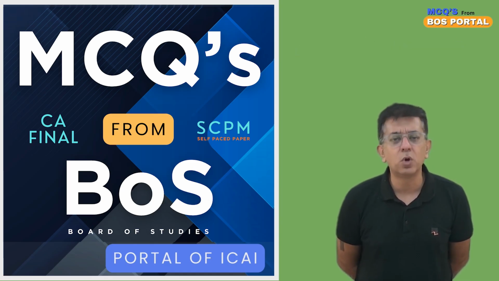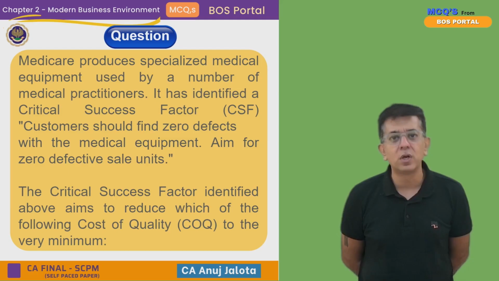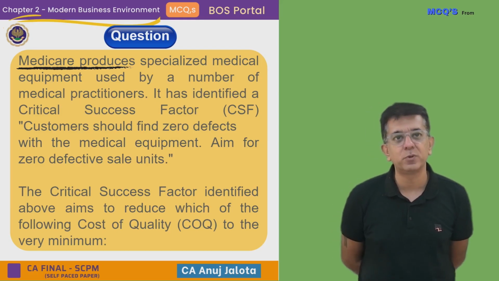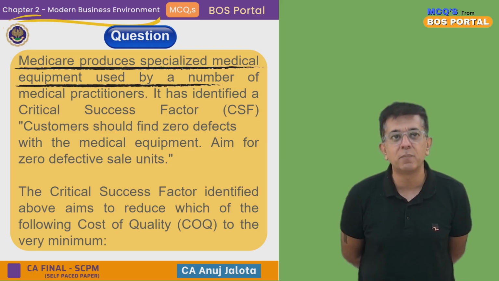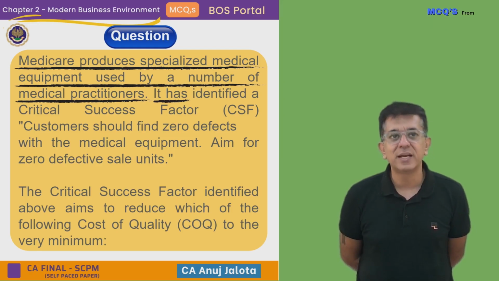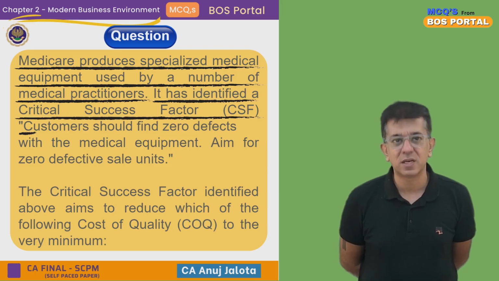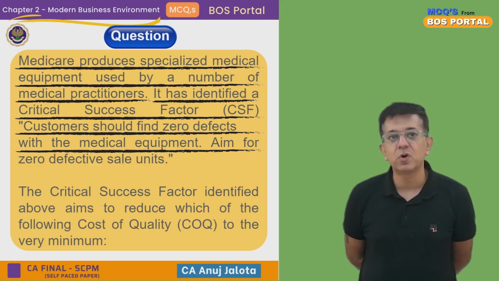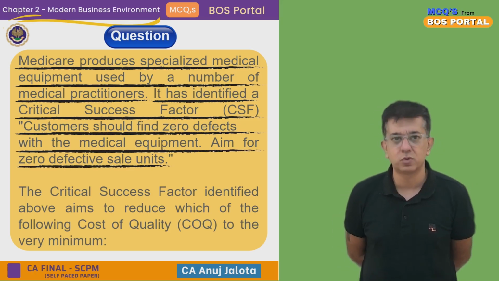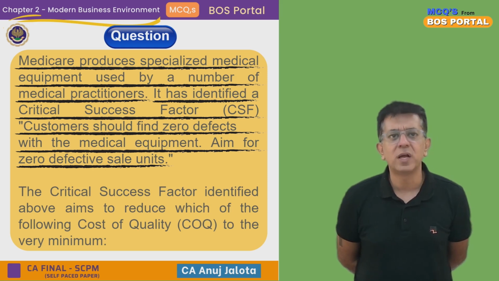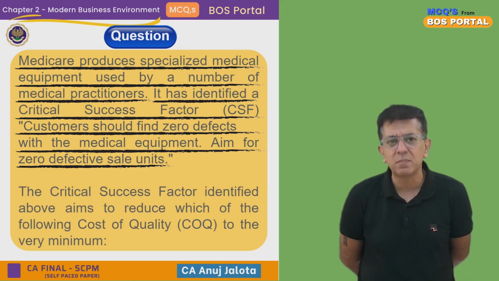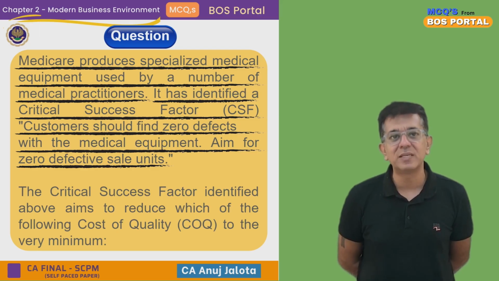Let's start off. We are on to chapter number 2, Modern Business Environment. The question for today is: Medicare produces specialized medical equipment used by a number of medical practitioners. It has identified critical success factors. Customers should find zero defects with the medical equipment. Aim for zero defective sale units. Those guys are saying that we should have zero defects. That is our critical success factor. Critical success factor means aim. That is our goal. So we should have zero defectives with the medical equipments that we manufacture.